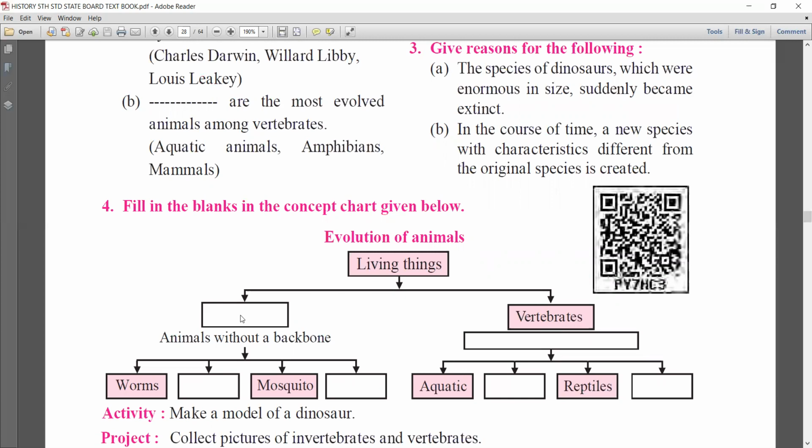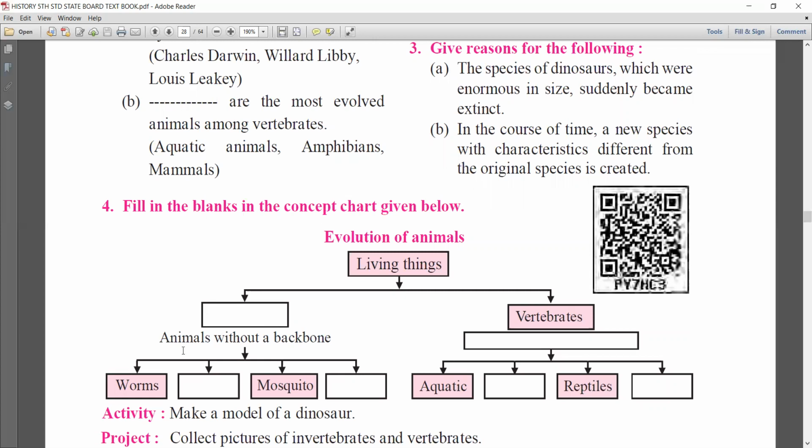Invertebrates. Vertebrates is already given. Here you have to write invertebrates. Listen carefully. Again, I am going to send you these answers.